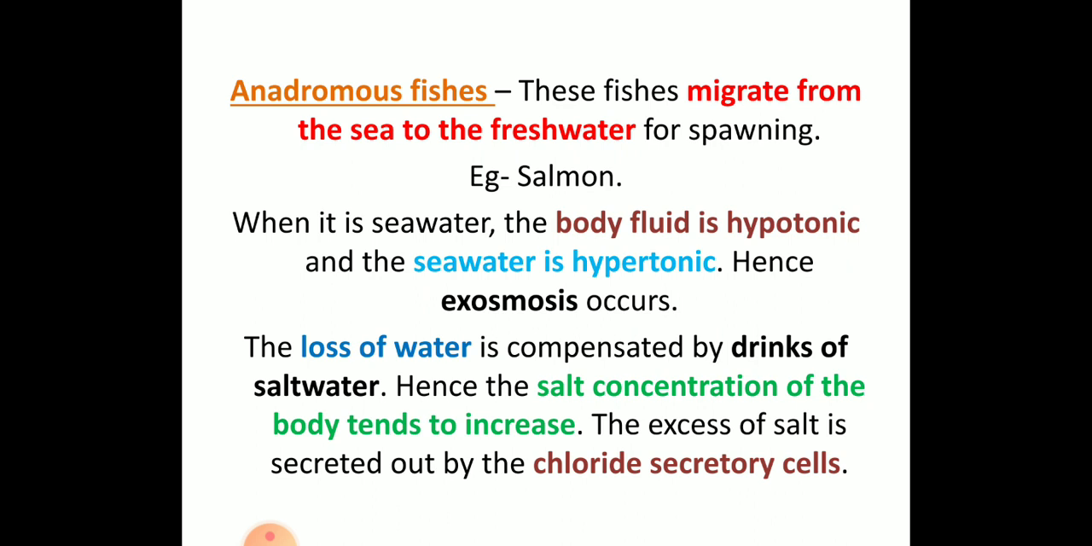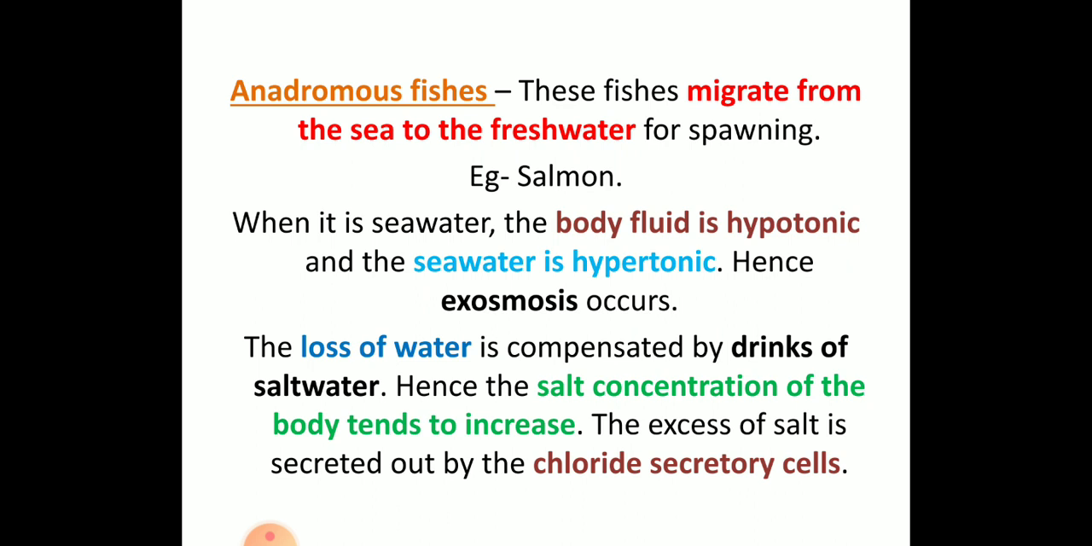Anadromous fishes migrate from seawater to freshwater for spawning. An example is salmon. When they are in seawater, the body fluid is hypotonic and the seawater is hypertonic. Hence exosmosis happens, the same process. The loss of water is compensated by drinking a lot of seawater. Hence the salt concentration of the body tends to increase, and the excess salt is secreted by the same chloride secreting cells.